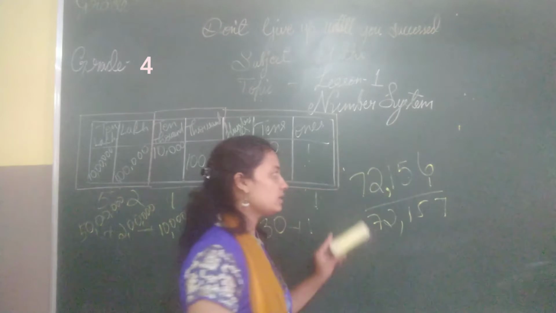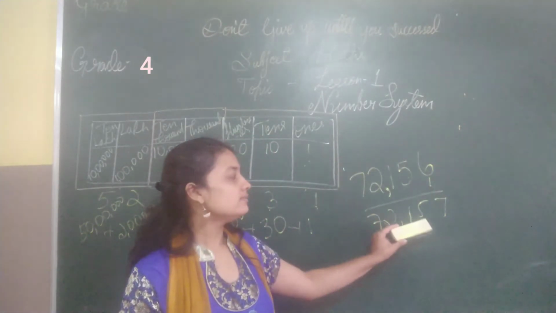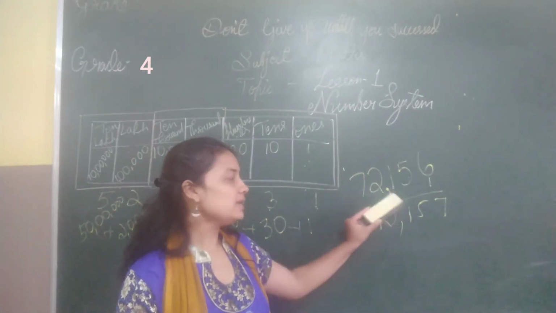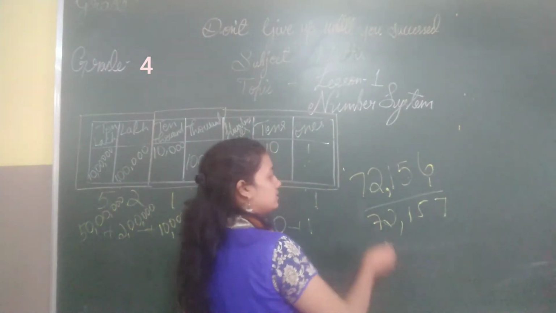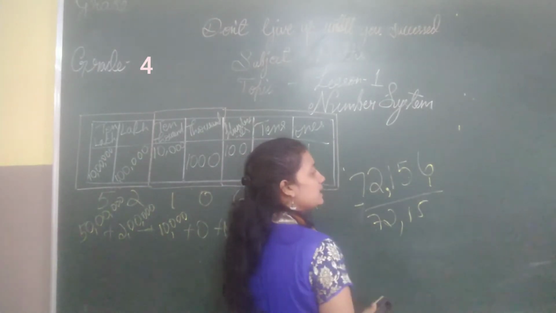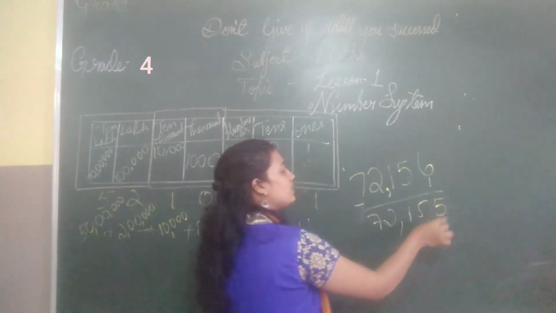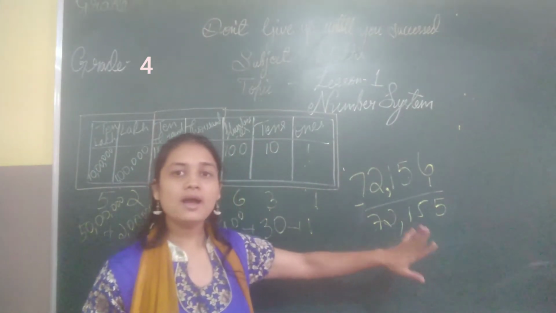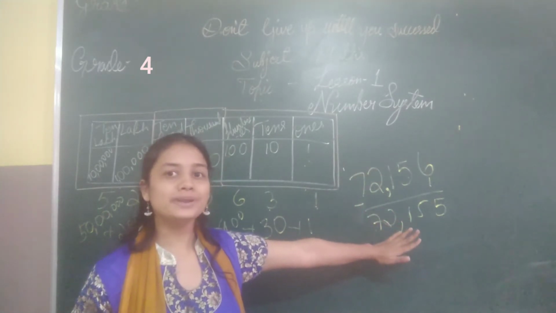72,156 will go to 72,157. So this is called the successor. That is, adding 1 gives you successor. When you subtract 1, no other number changes. Only the ones place will go backward. Minus 1 will give you 5 here. So 72,155 is the predecessor. When you subtract 1, the answer you get is predecessor.